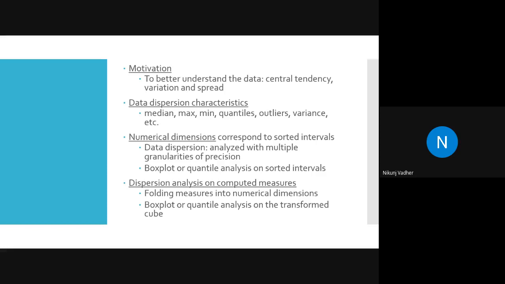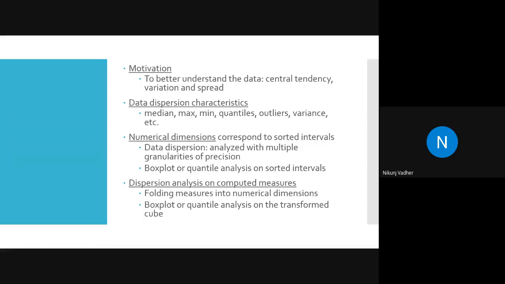What is its pattern in mathematical feature space? The motivation behind all this, to understand the data, is to know the central tendency, then variation and distribution in the mathematical feature space.